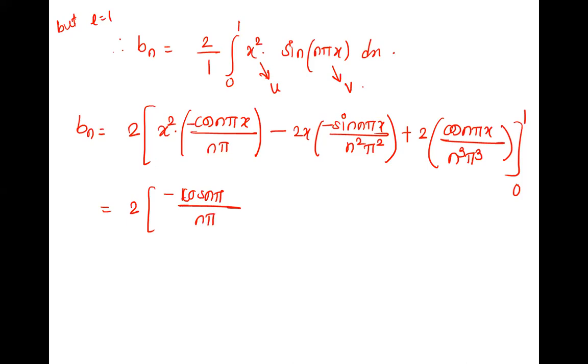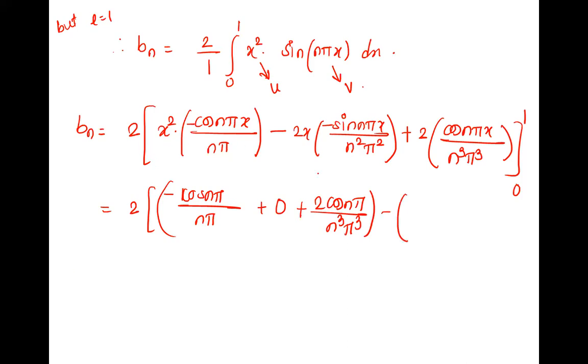If x is 1 here, sine n pi is 0, and 0 into anything is 0. If it is 1 here, it remains. So plus 2 cos n pi upon n cube pi cube. Upper limit minus now lower limit, x is 0.